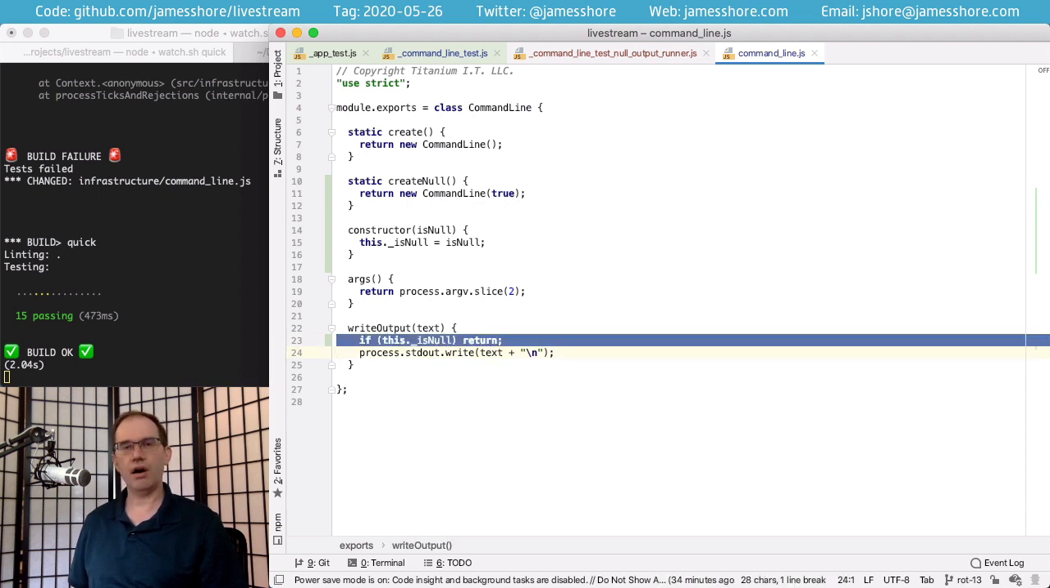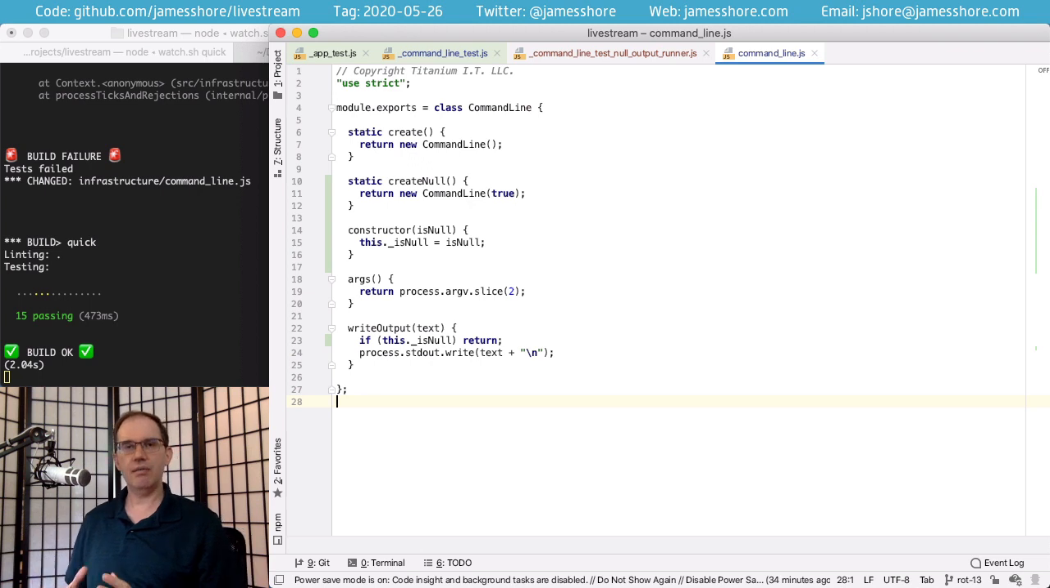Also, we want our nullable infrastructure to run the same code paths that our regular happy path infrastructure uses. We want it to be as real as possible. So to do this, what I use is an embedded stub.